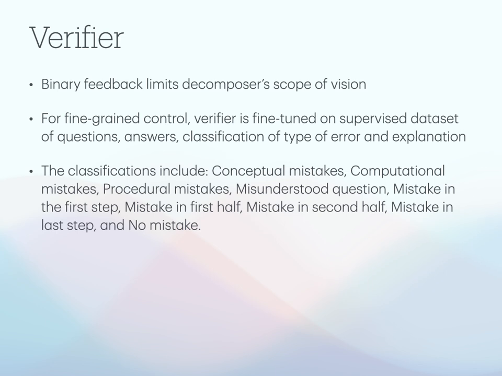The verifier. Given the complexity of multi-step reasoning, we need the verifier to be able to provide nuanced feedback to the decomposer on the possible mistakes made by the solver. A binary correct or incorrect message, as employed by prior work with verifiers, will limit the decomposer model's scope of vision. For fine-grained control, the verifier is fine-tuned on a supervised dataset containing a question, an answer with an error made in it, the correct answer, a classification for the type of error, and an explanation for the classification. The verifier classifies the given input into 9 classes as shown in the slides.